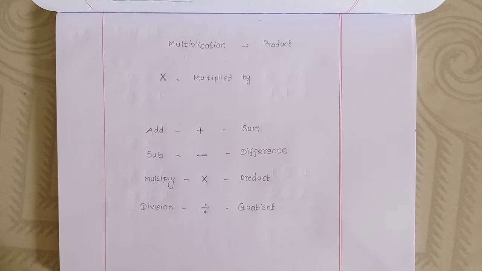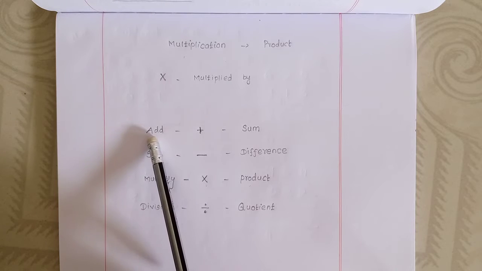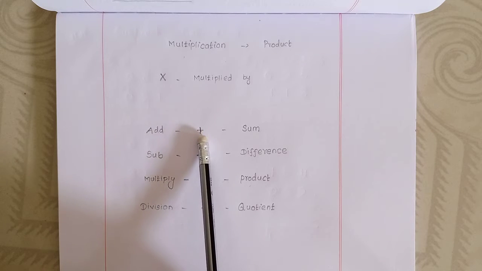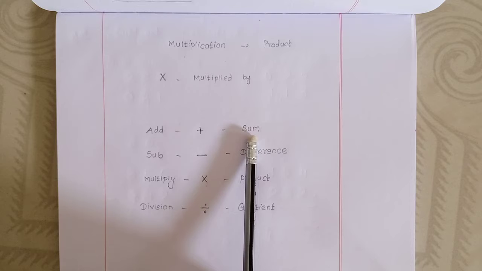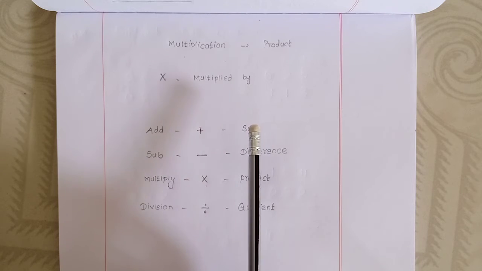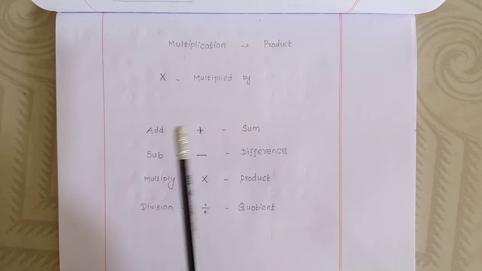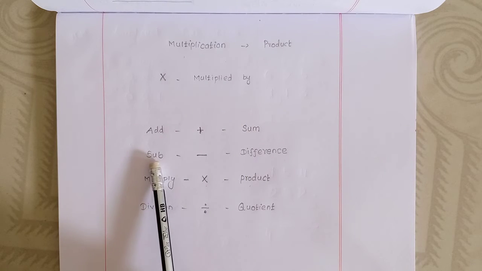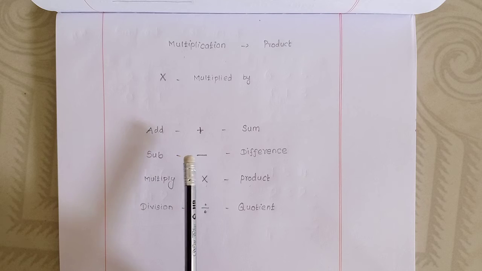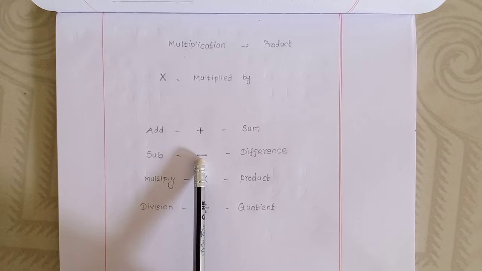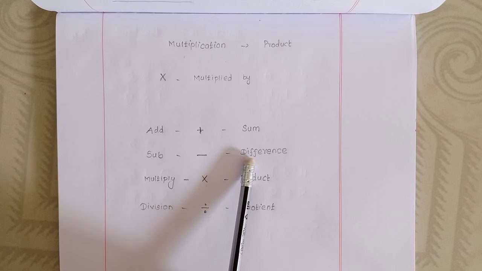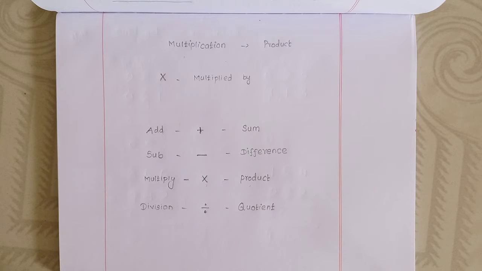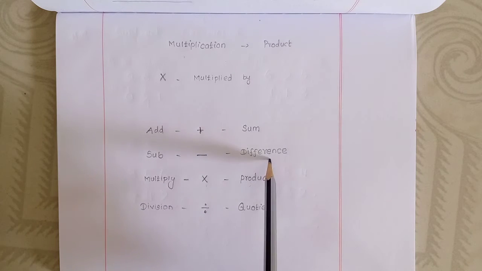Do you understand, children? Addition symbol is plus, and what we get after the addition is called sum. S-U-M, sum. Then the subtraction symbol is minus, and what we get after the subtraction is called difference.